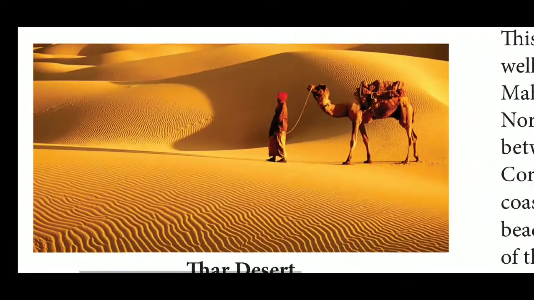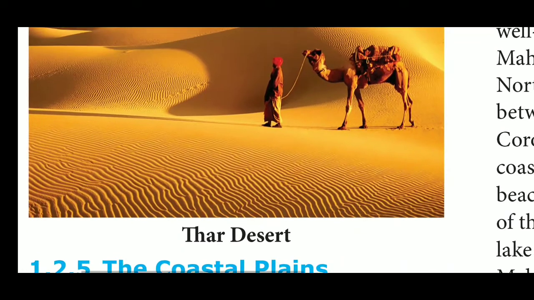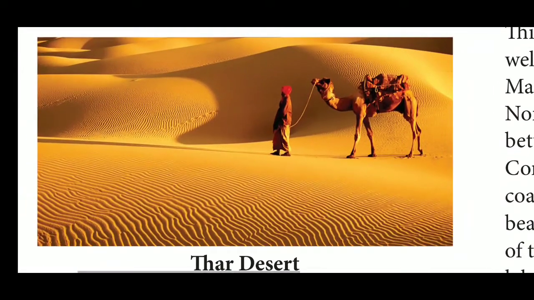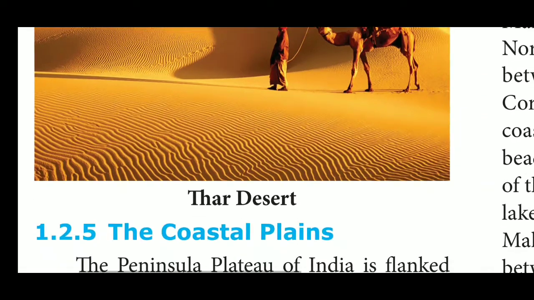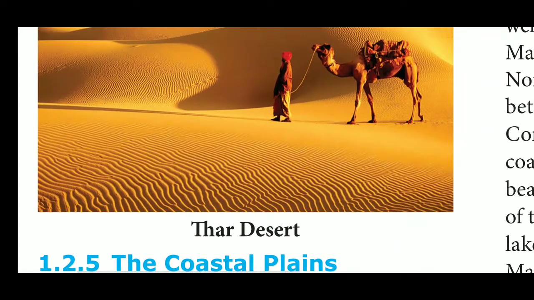The desert lies in the western part of the Aravalli ranges and covers two-thirds of Rajasthan state. There are two major divisions in the Thar Desert. They are known as the actual desert region and the semi-desert region. Many different types of sand dunes and salt lakes are seen here.